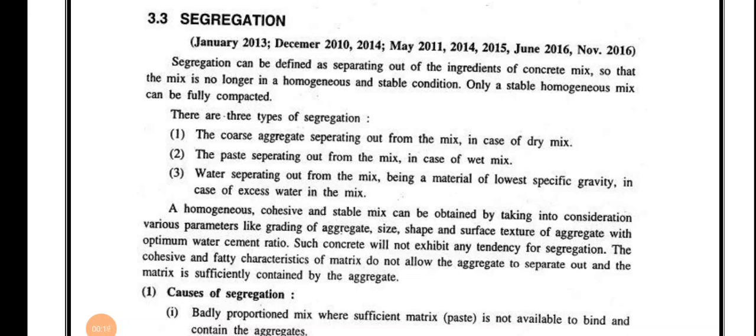Now segregation can be defined as separating out of the ingredients of concrete mix so that the mix is no longer in a homogeneous and stable condition. Only a stable homogeneous mix can be fully compacted. There are three types of segregation.